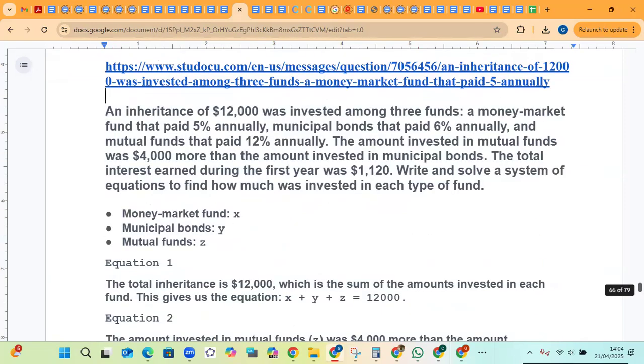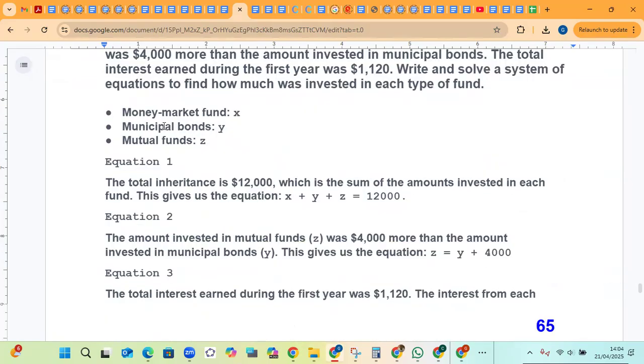So here, let's start to symbolize: money market fund X, municipal bonds Y, mutual funds Z. So always when you see X, you've got to say money market fund. Always when you see Y, you've got to say municipal bonds. And always when you see Z, you've got to say mutual funds. So there are 3 equations that have to be formulated: equation 1, 2, and 3. And here is how they were formulated.